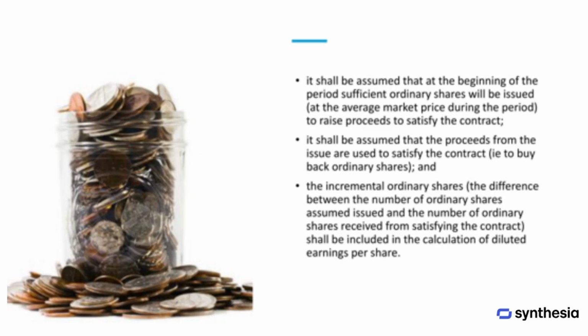For calculating diluted earnings per share, it is assumed that at the beginning of the period, the company issues enough ordinary shares at the average market price to raise the funds needed to satisfy the contract. The proceeds from this share issue are then used to fulfill the contract by repurchasing the shares. The difference between the number of shares issued and the number of shares repurchased, called the incremental shares, is included in the calculation of diluted earnings per share.